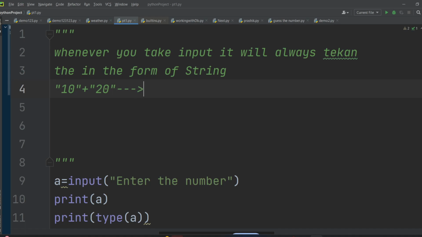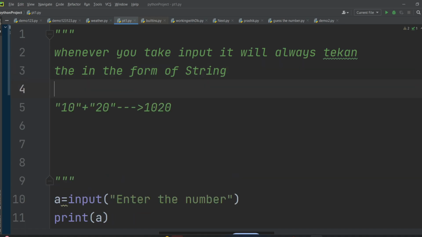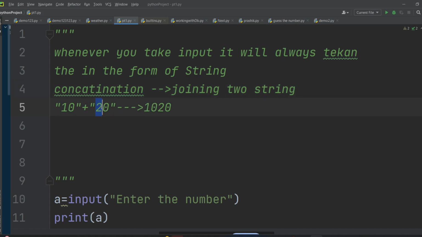If you do this, it is called a concatenation operation, and you will get 1020, because it is just concatenating, meaning it is just joining two strings. 10 is string 1, 20 is string 2. So it is joining two strings. You will get this unexpected output because 10 and 20 should not be 1020, it is 30. So we have to do type casting here. We can say data type conversion.